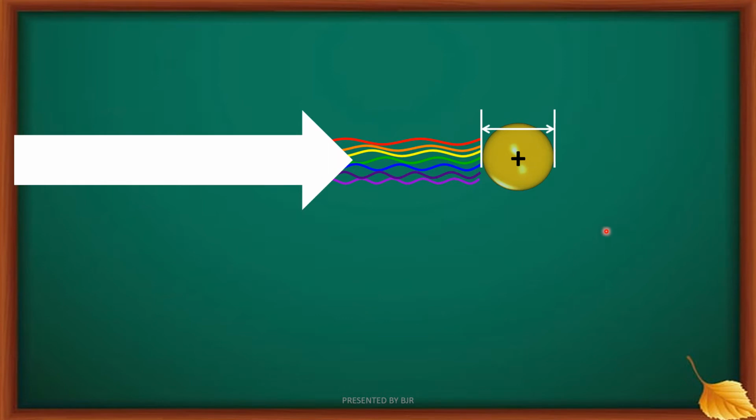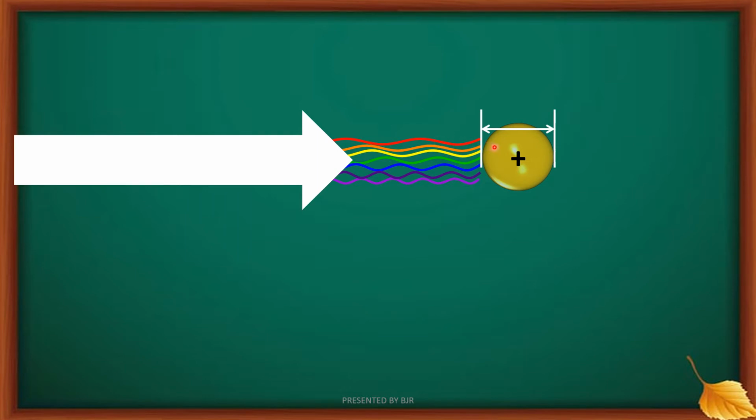Then this atom or molecule absorbs only red color light and ignores all other colors, which are transmitted as usual in their direction.